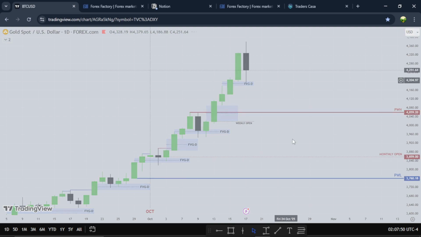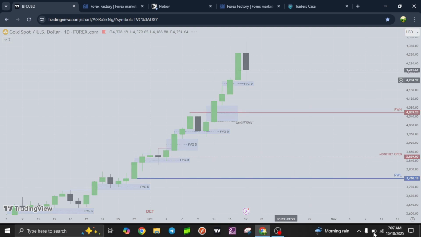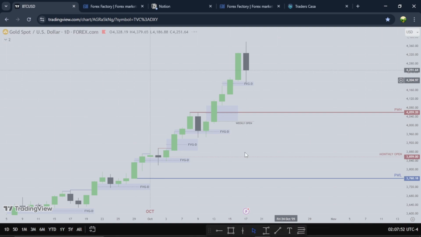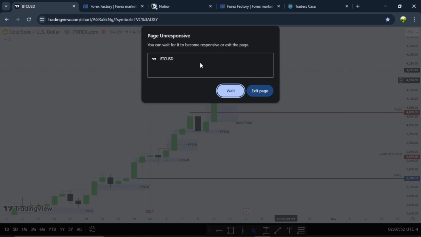Now on Bitcoin, come on. While we wait for Bitcoin to load, gold has been really bullish, right? The page is unresponsive. Wait.